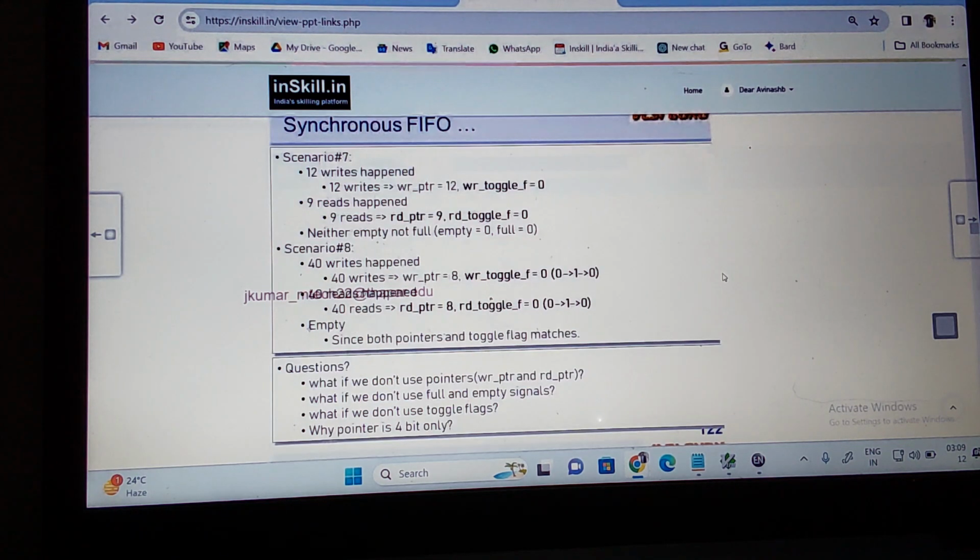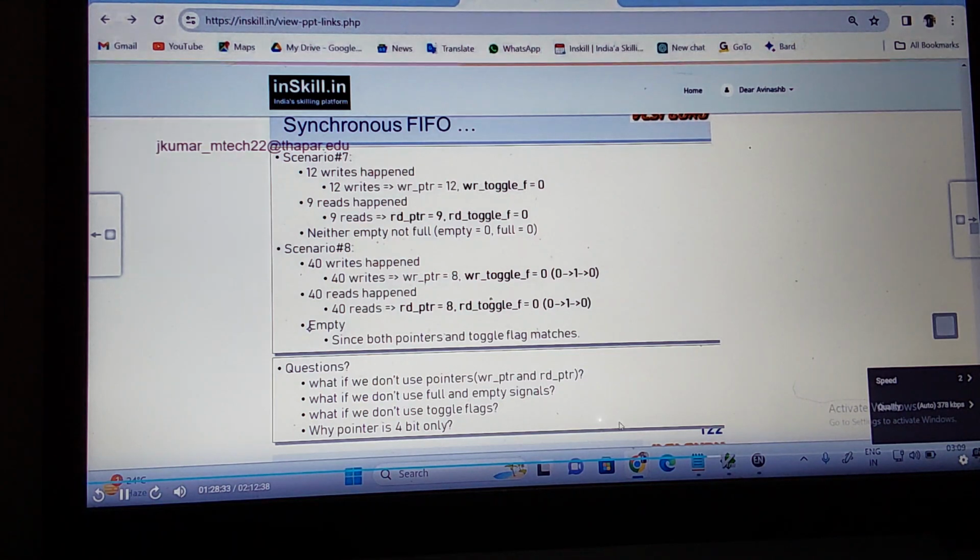Now what is scenario 8? 40 reads happen, 40 writes happen. 40 reads means where is my pointer located? How many times has it rolled over? 2 times, 0 to 15 twice means 32. 40 minus 32, where my pointer is located is nothing but 8. How many times has it toggled? 0 to 1, again 1. 40 reads happen means the read pointer is also at 8. Rollover happens 0 to 1 and 1 to 0. So what does this scenario tell us?